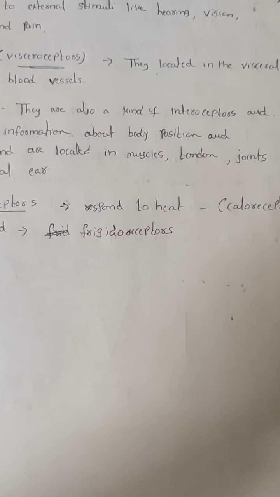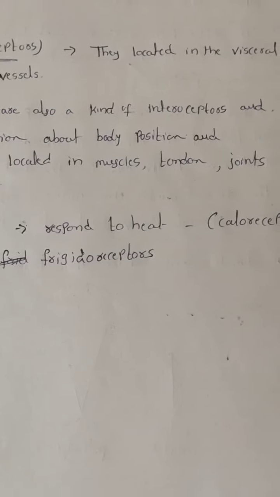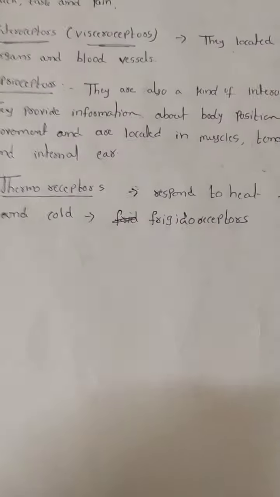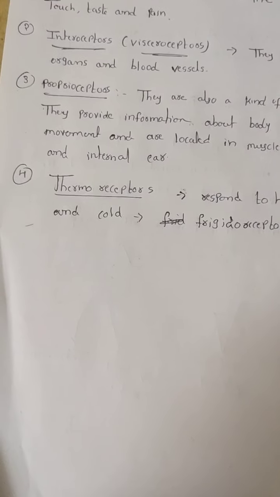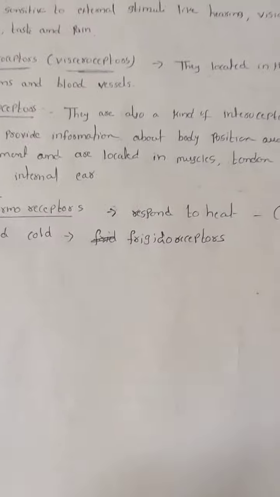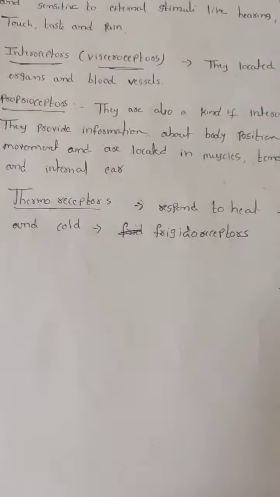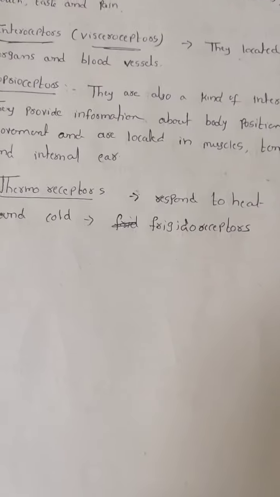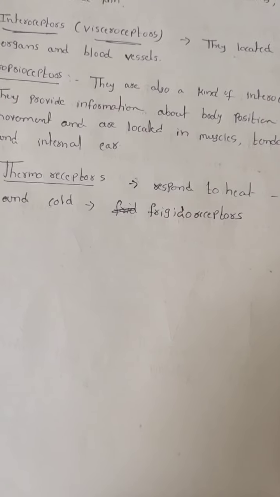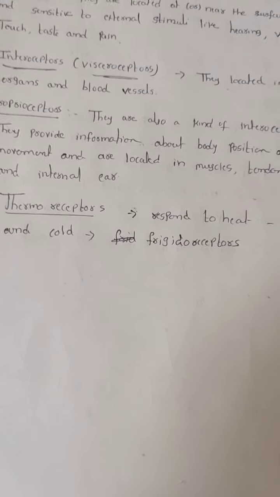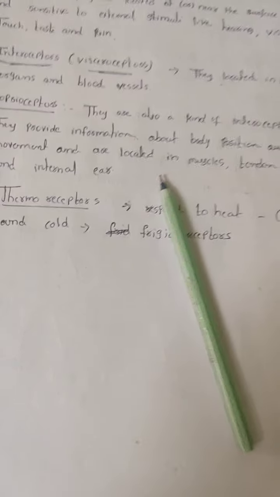The muscle is attached to the bones by a connective tissue, that is called a tendon, and joints and internal ear have proprioceptors. Thermoreceptors respond to heat, and for cold there are receptors as well. Now tomorrow class we can discuss ear and eye, a very important topic.